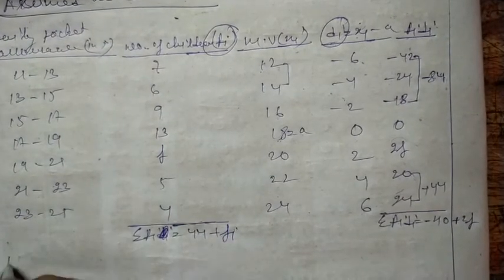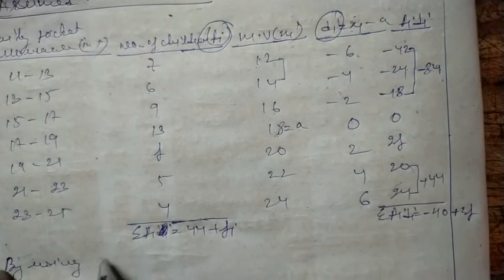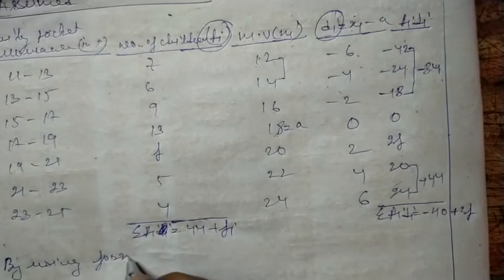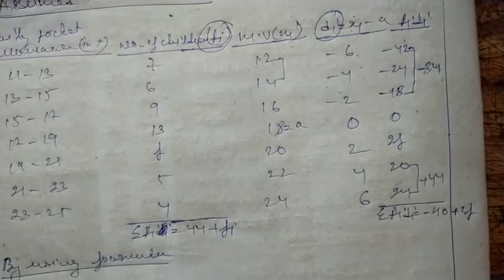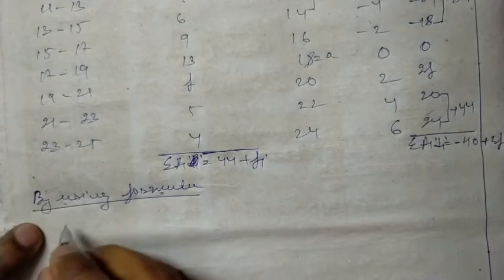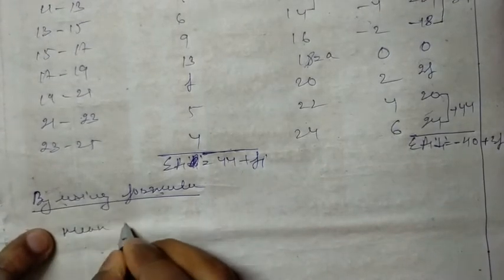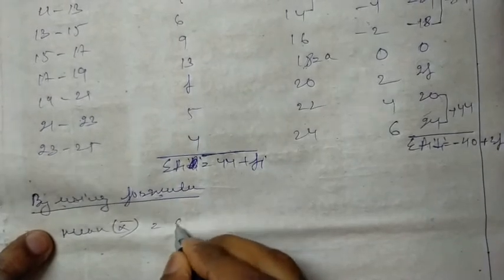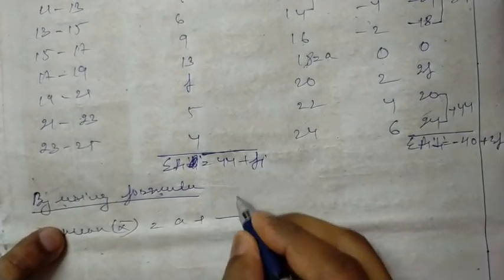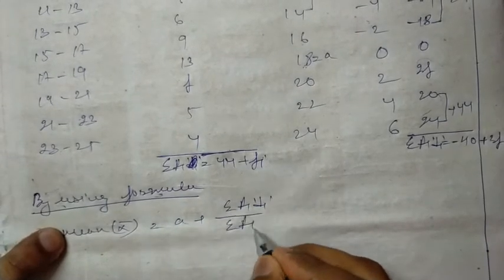So by using the formula, the mean xi is equal to the assumed mean formula: a plus sigma fi di by sigma fi.